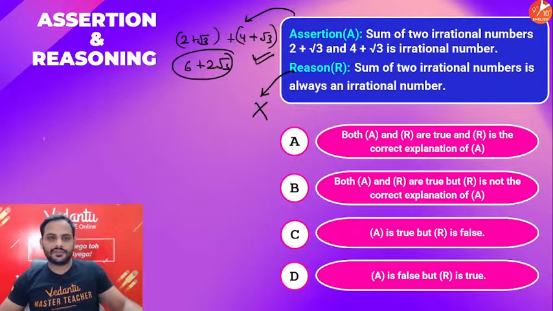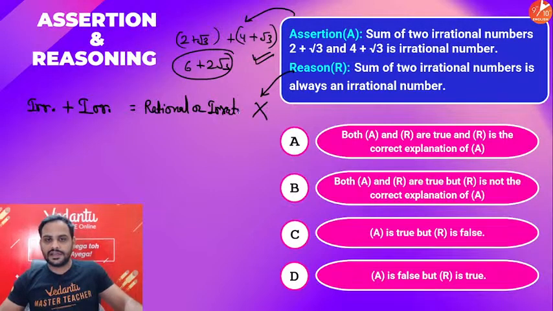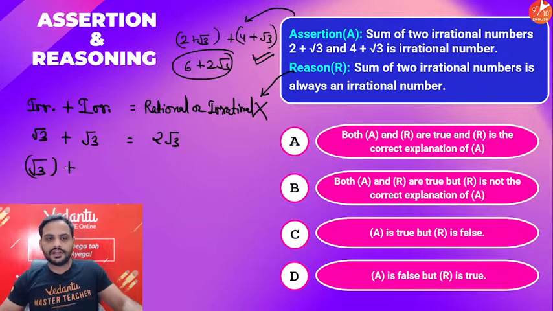Reason is false, because if I add an irrational number plus an irrational number, the answer may be rational or irrational. It can be anything. For example, if I add root 3 and root 3, my answer is 2 root 3, which is irrational. But if I add root 3 and minus root 3, my answer is 0, which is rational.